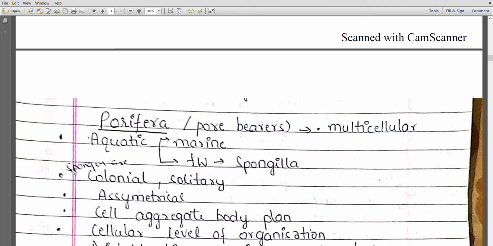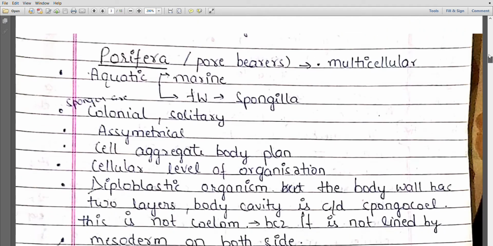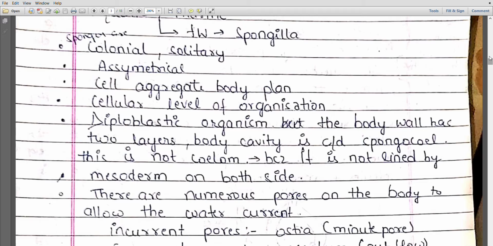Now, the sponges are colonial or solitary. Solitary is when the sponges or any poriferan organisms are found individually. They are not found in groups. So they can either be found in the solitary form or in the colonial form. Next, they are asymmetrical. I already told you what it means. Now they show a cell aggregate body plan, and they show a cellular level of organization also.